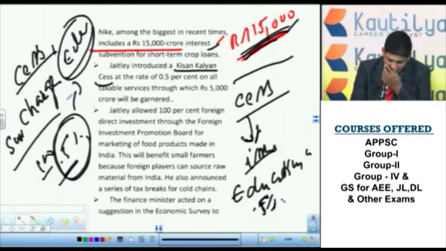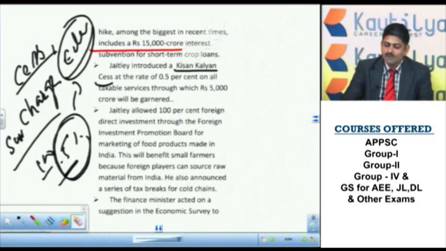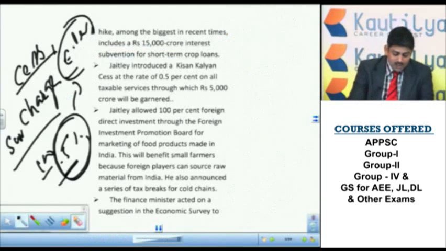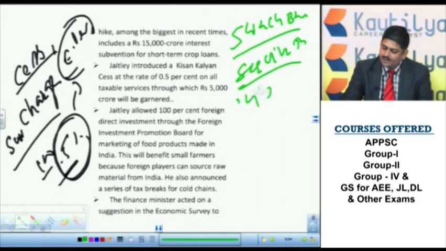Suppose, as you have seen very recently, the Government of India, the Union Government, has imposed a 0.25% cess on service taxes for Swachh Bharat. What does it actually mean? We already have service tax. Service tax is 14% right now.